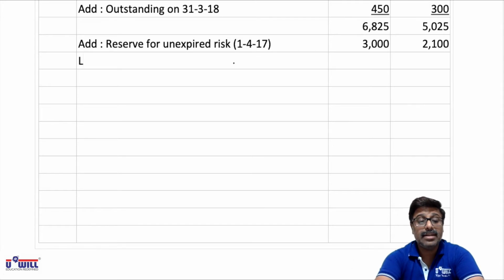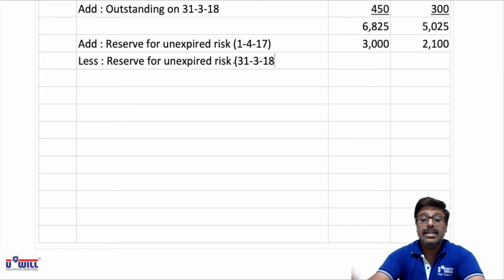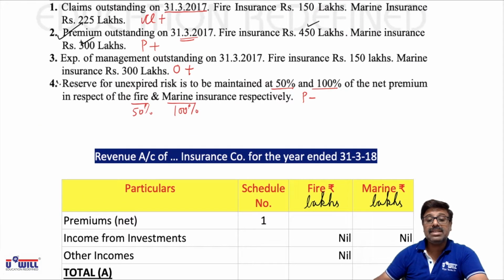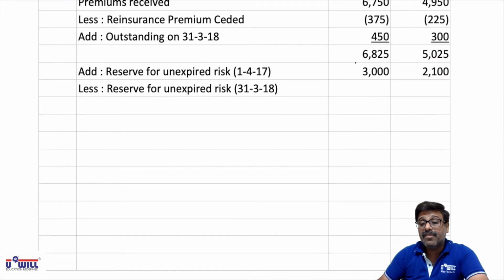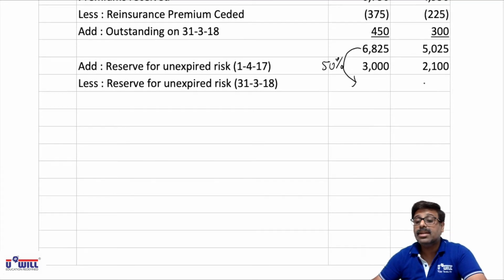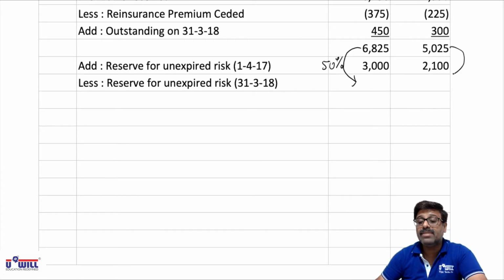And we will subtract. This we studied in the last lecture, okay? Reserve for unexpired risk closing balance, that is 31/3/18. That we get from the adjustment, last adjustment. Okay, 50% and 100% for fire and marine. Now this you count of which amount? 50% of 6825 net premium. That's why I told you before we take reserve, you give the effect of all the other adjustments first. And same way 5025's 100% is what we have to create the reserve.